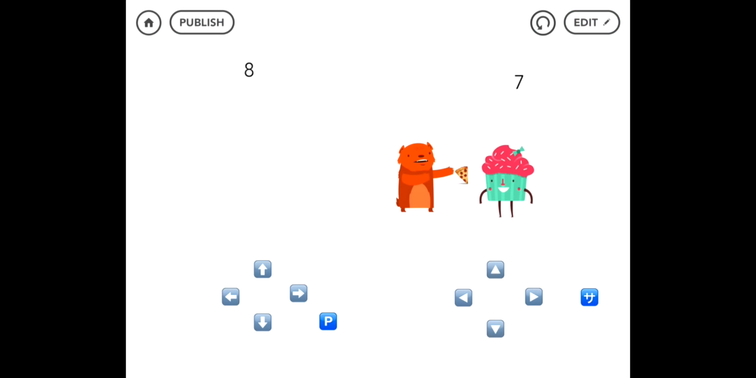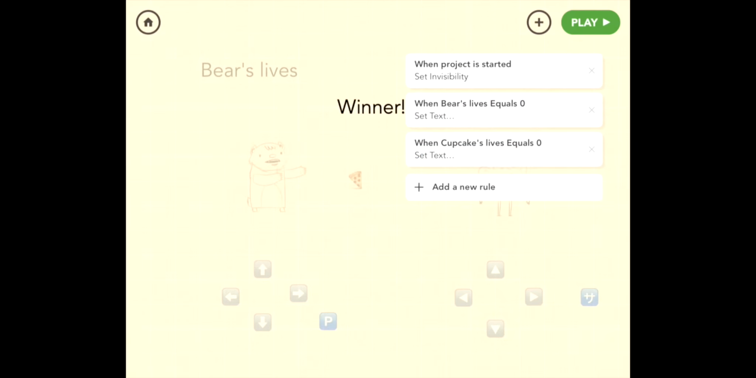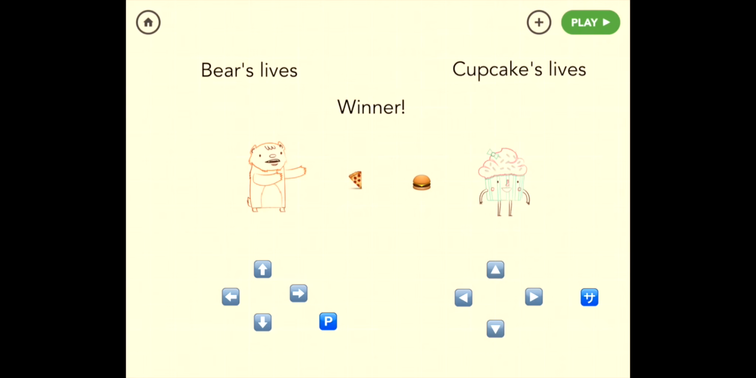1, 2, 3, 4, 5, 6, 7. Oh, Bear wins. Great. Okay. So let's make a little tweak so that when the food hits, the character does a little wiggle that indicates that the food had an impact, right? So when pizza hits cupcake, I want cupcake to jerk back a bit.